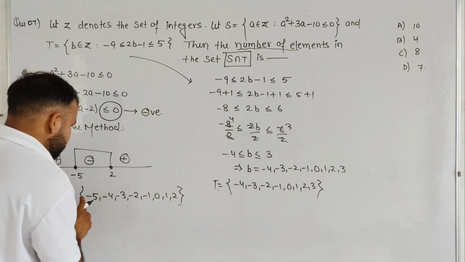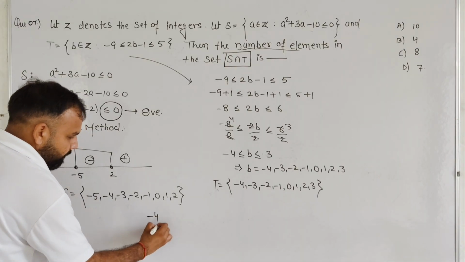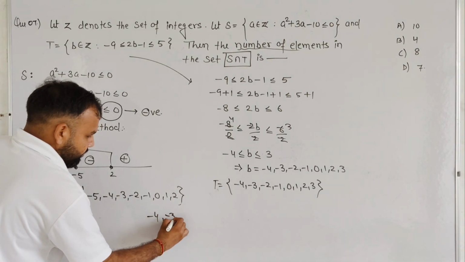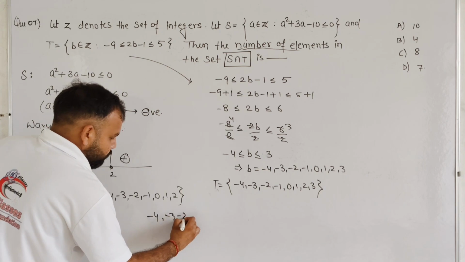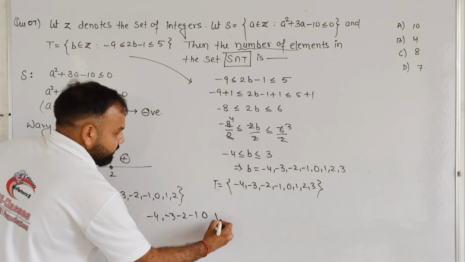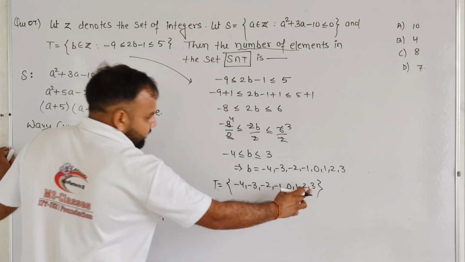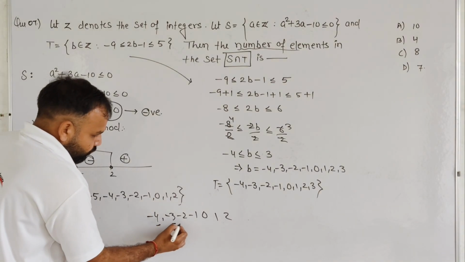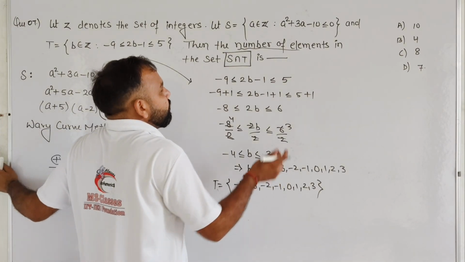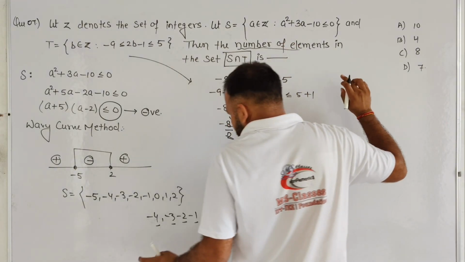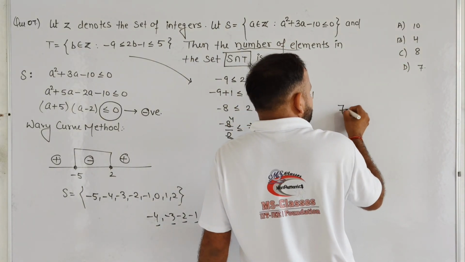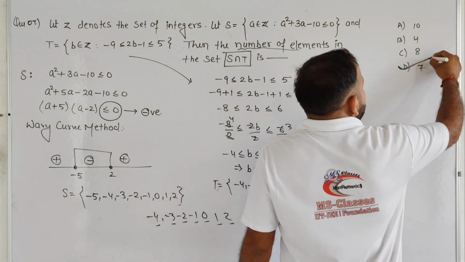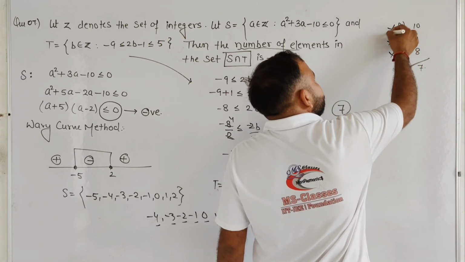So, -4 is common, -3 is common, -2, -1, 0, 1, 2, and 3 is in this set but it does not belong to set S. So 1, 2, 3, 4, 5, 6, 7. We require only the number of elements, so 7 is our final answer. So option D is correct, student, remaining options are incorrect.